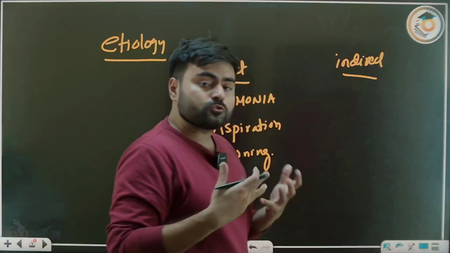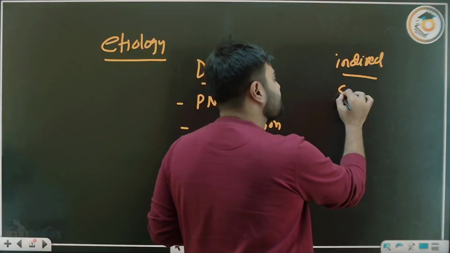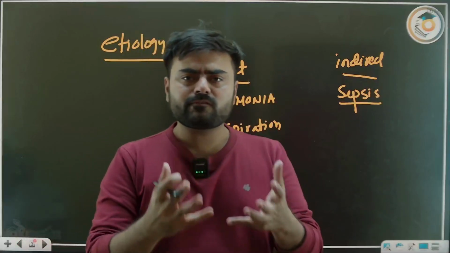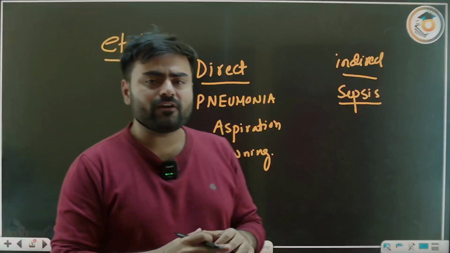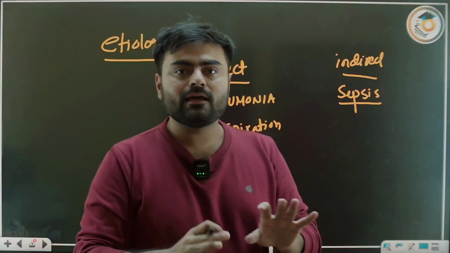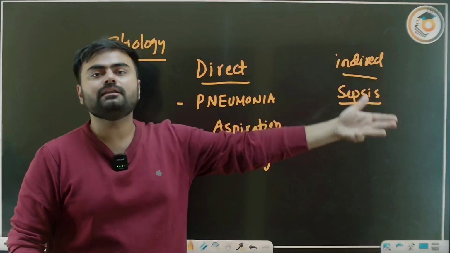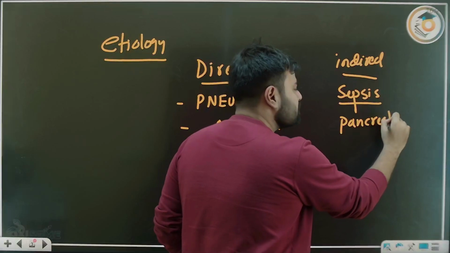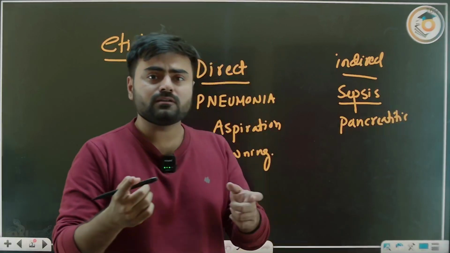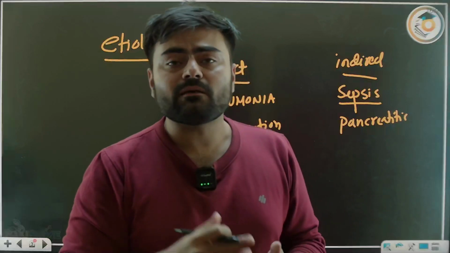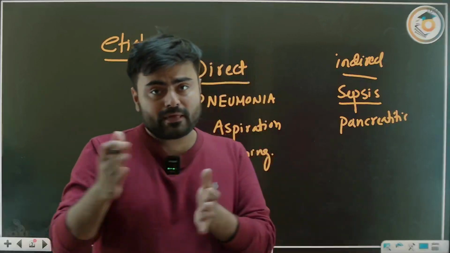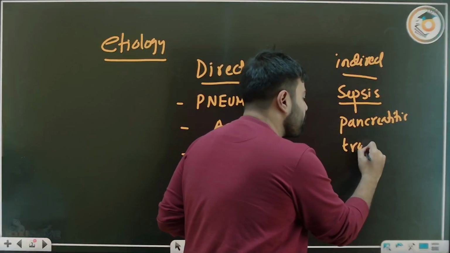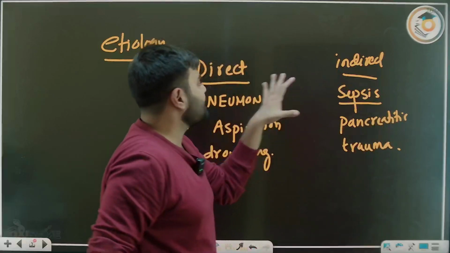Indirectly, what is the most common cause of ARDS? That is always sepsis. Why does sepsis or this type of infection cause ARDS? I will come to that, but any sepsis may lead to ARDS, like pancreatitis. Because pancreatitis also causes SIRS, systemic inflammatory response syndrome. Acute pancreatitis leads to sepsis. Next, any trauma.